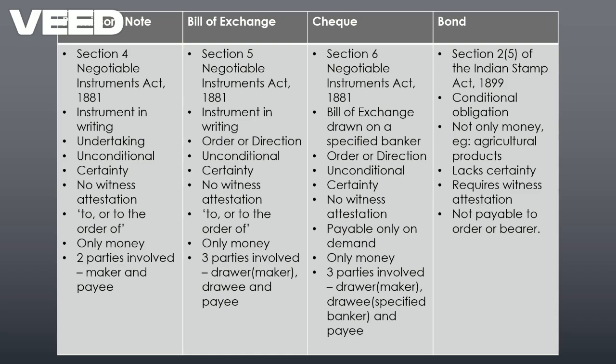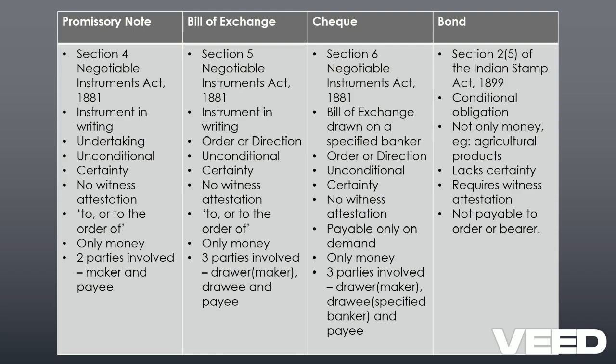So what is different here? Promissory note is an unconditional undertaking, whereas bill of exchange is an unconditional order signed by the maker directing a certain person to pay the other one. So here there is an unconditional order and there is a direction. For bill of exchange, there are three people.